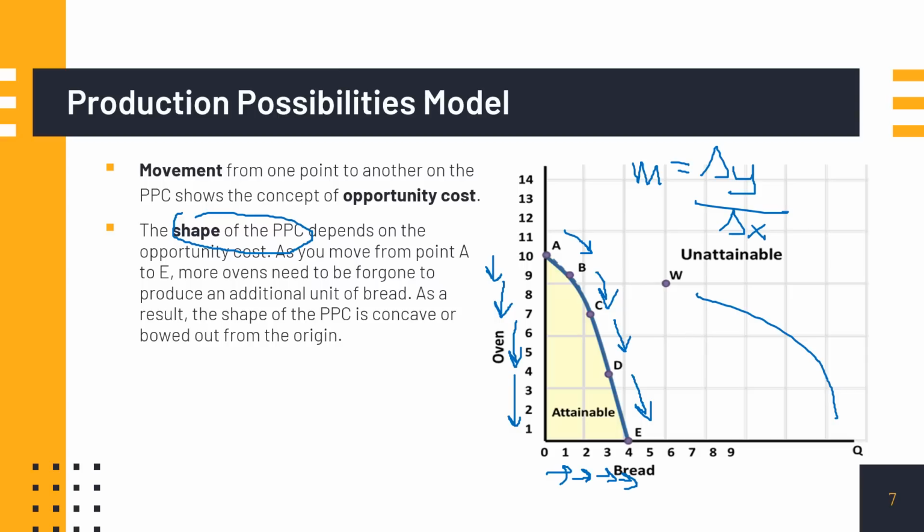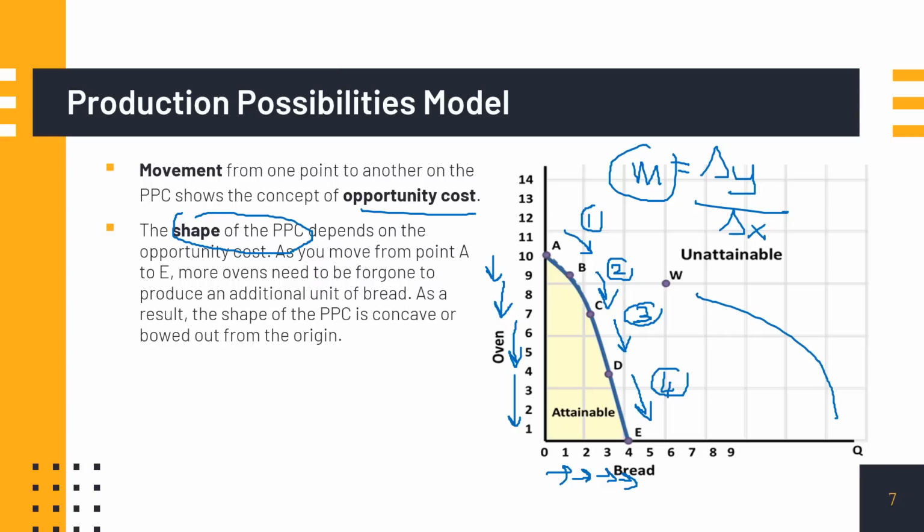Any changes in y over changes in x will give us the slope m. So in math it's called slope, but in economics, it's called opportunity cost. So all the numbers that we've calculated just now, 1, 2, 3, and 4, are basically the slope coefficients.